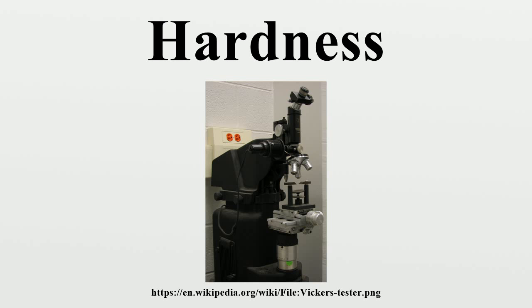Rebound hardness, also known as dynamic hardness, measures the height of the bounce of a diamond-tipped hammer dropped from a fixed height onto a material. This type of hardness is related to elasticity. The device used to take this measurement is known as a scleroscope. Two scales that measure rebound hardness are the Leeb rebound hardness test and Bennett hardness scale.